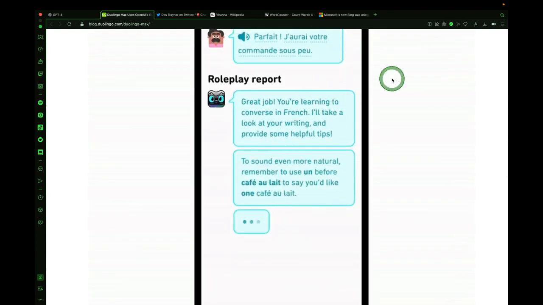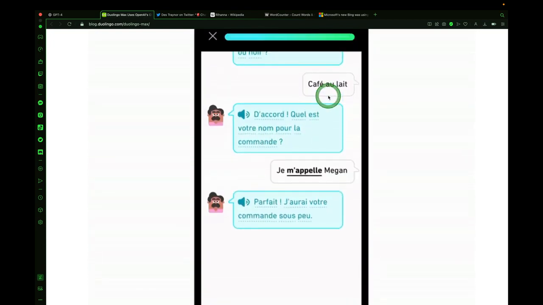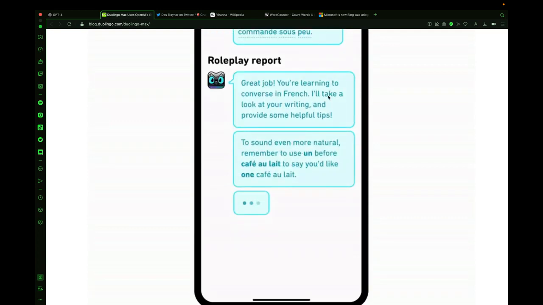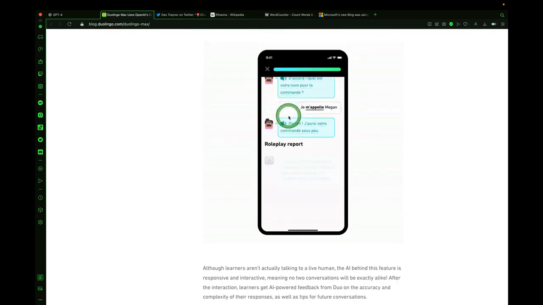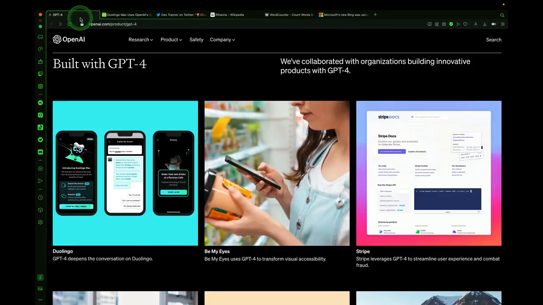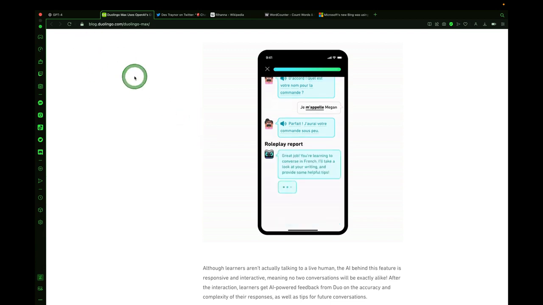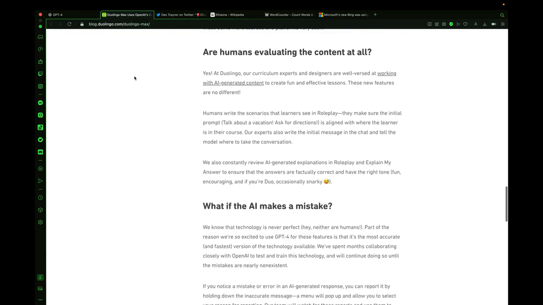Great job, you're learning to conversate in French. I'll take a look at your writing and provide some helpful tips. And it continues to chat out in a little chat box, the Lingo Max, the little blackbird. And we've been able to take a look at this technology that we have with GPT-4. It's powering platforms that are helping people learn, that's helping people be creative. And this is just one example of it with Duolingo's Max platform.